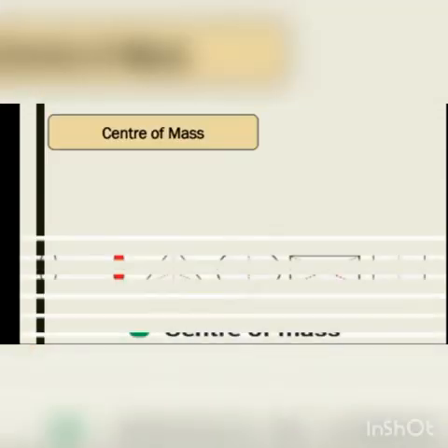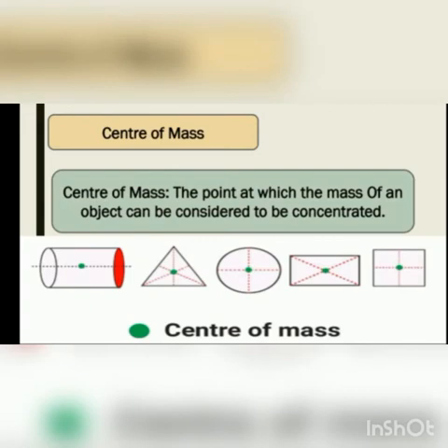Then comes center of mass. Center of mass is the point at which the mass of an object can be considered to be concentrated. For example, I gave the example by showing different diagrams, and the green point is representing the center of mass. Center of mass is also such a point where an applied force causes the system to move without rotation. It means the whole system moves without rotation about the center of mass.